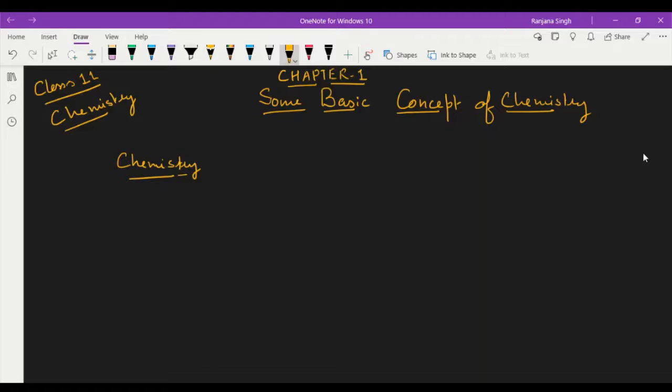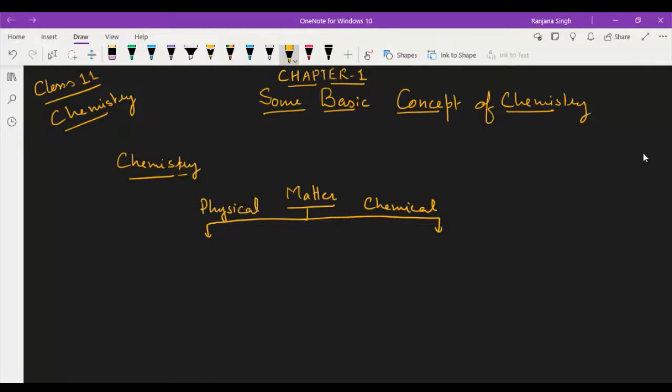Then we'll start this chapter with a very basic thing, that is matter. What is matter? To start with matter. What is matter? The matter has some mass and it can occupy some space. Then it can be called matter. Okay. This matter can be classified in two ways, that is chemical classification and physical classification.